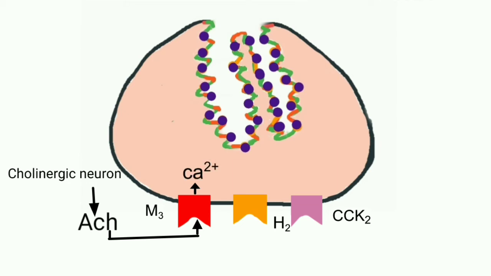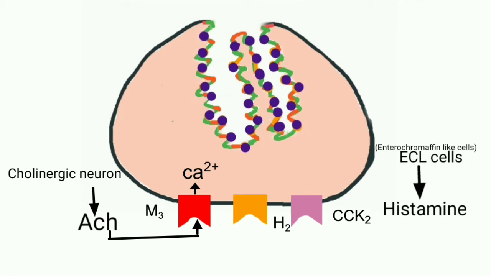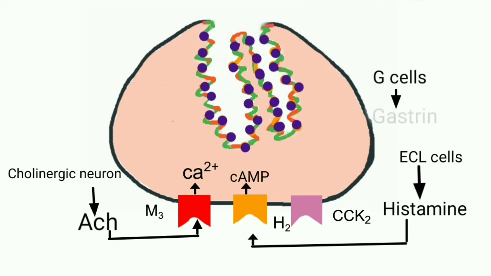In the paracrine pathway, histamine released from the ECL cells, that is enterochromaffin-like cells, stimulates H2 receptors on the parietal cells and activates the membrane-bound adenylate cyclase cAMP system, increasing the intracellular level of cyclic AMP. In the endocrine activation pathway, endocrine G cells secrete gastrin, which directly binds to cholecystokinin type 2 receptors, that is CCK2 receptors, on the parietal cell, causing an increase in intracellular calcium level.